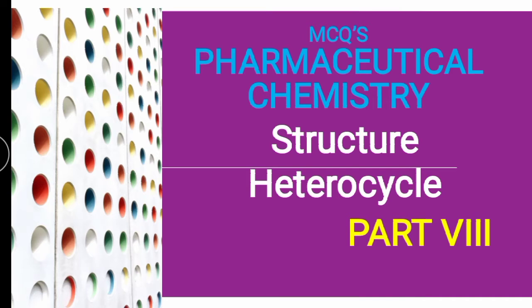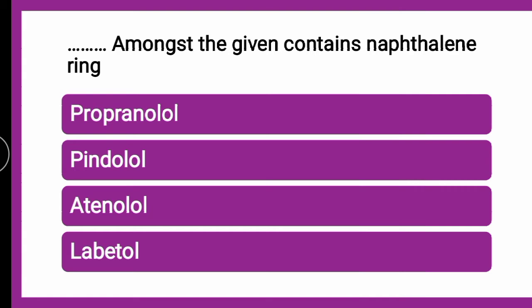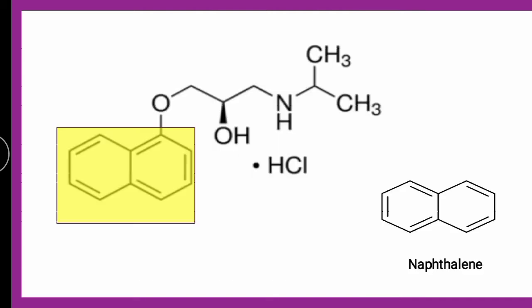So the first question is: dash amongst the given contains a naphthalene ring, whether it is propranolol, pindolol, atenolol or labetalol. The correct answer is propranolol. If you look into the structure, this is the naphthalene ring, wherein this is the structure of propranolol.